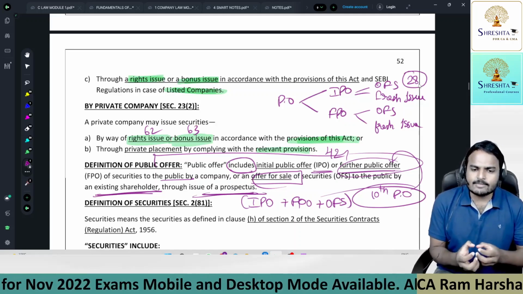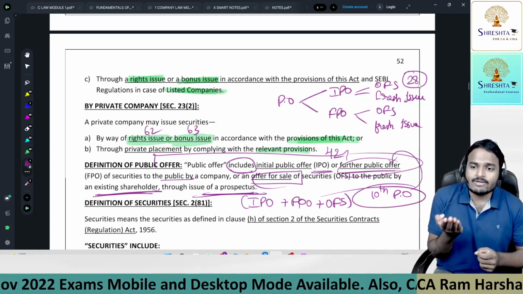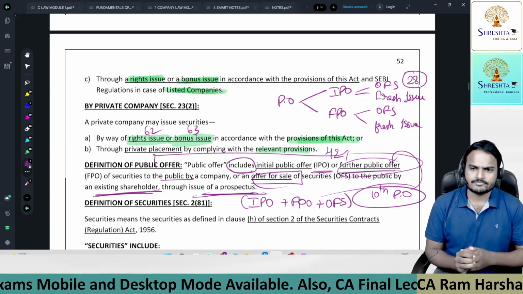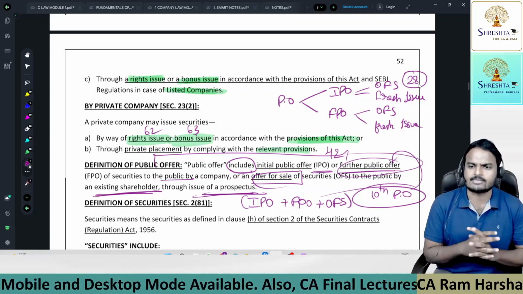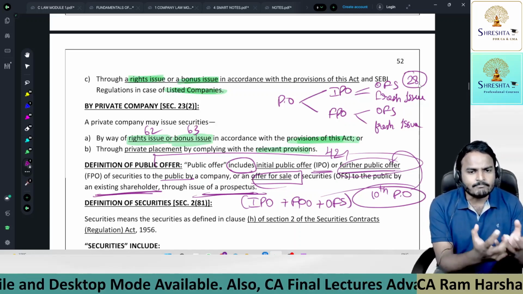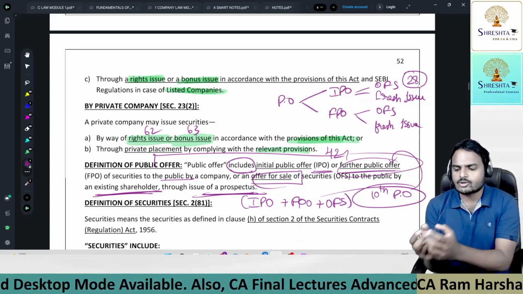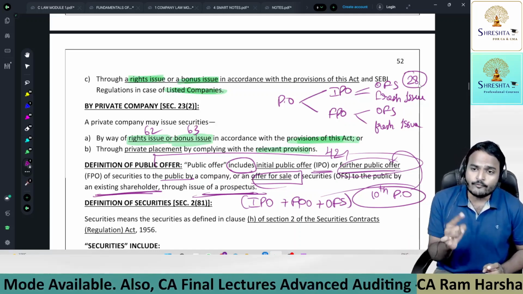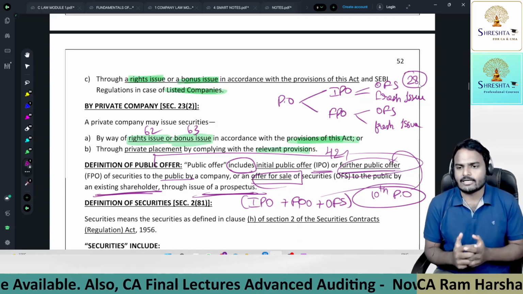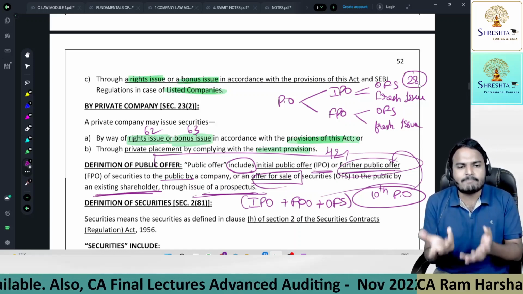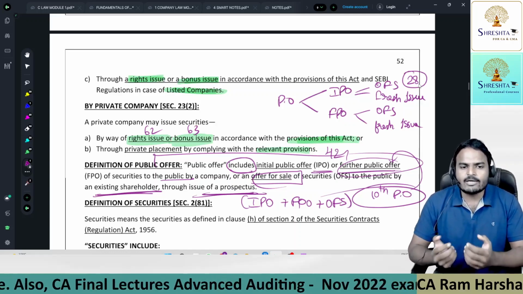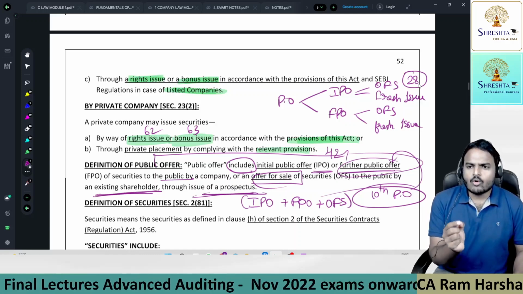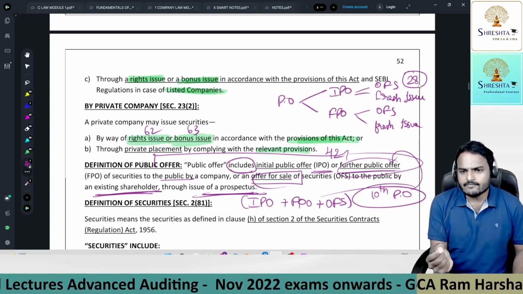So through subscription, company share capital will increase. But through sale, there is no impact on the balance sheet, no impact on financial statements. Whatever money the company collects from the public, the company will give it back to existing members. That is offer for sale. But coming to fresh issue, the company will retain the money. The company will use that money for expansion purposes or for repayment of the debt. So I'm giving you an overview of the difference between OFS and fresh issue.